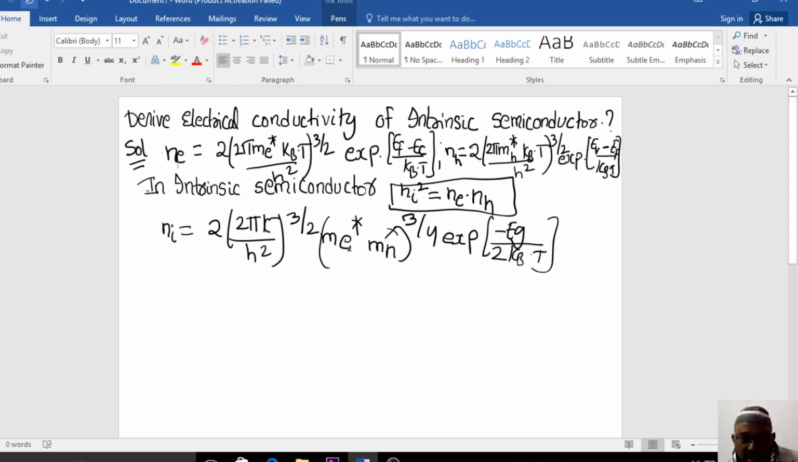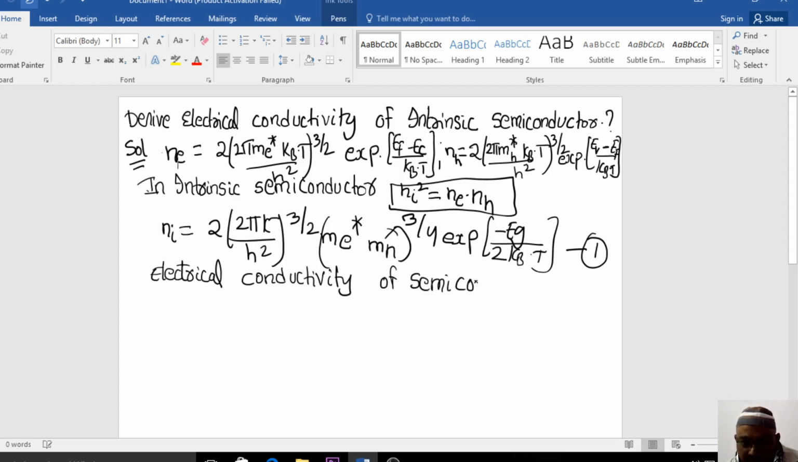So in the examination, here you need to write this particular value. This is equation number 1, right? Remember this, you have to write like this in the examination. Now the general expression for the electrical conductivity of a semiconductor, particularly the intrinsic semiconductor, the mathematical formula for the electrical conductivity of a semiconducting material will be like this, right?